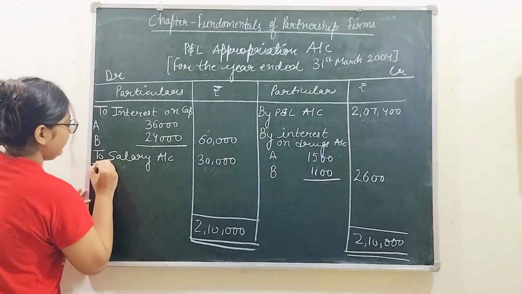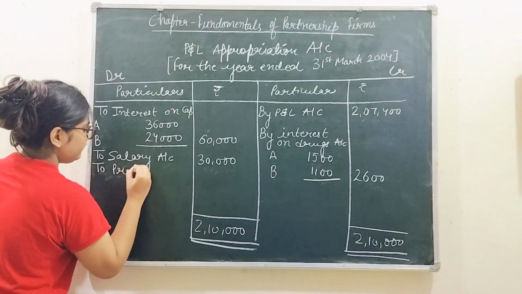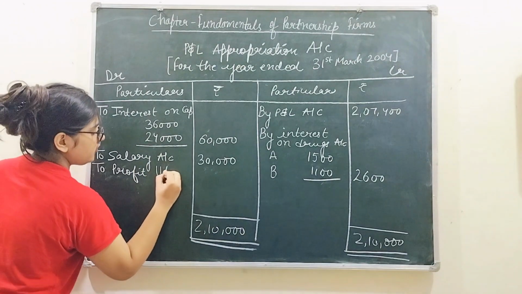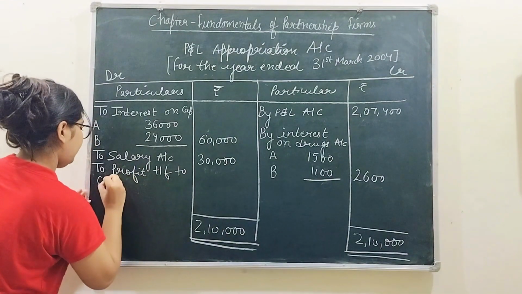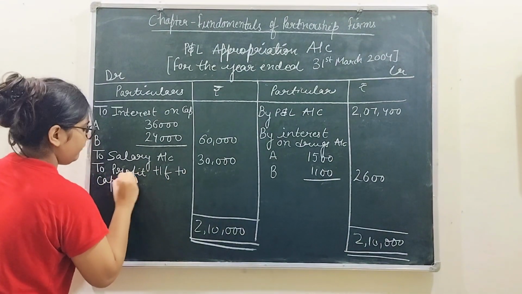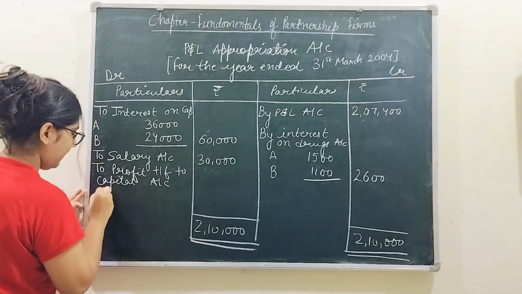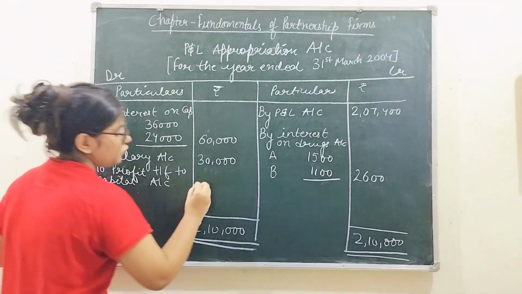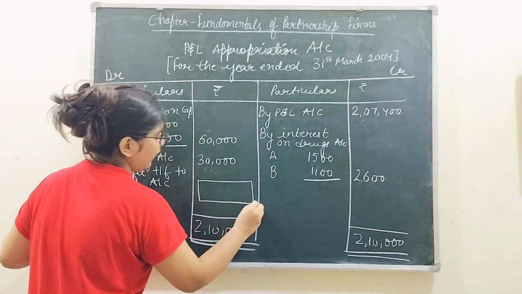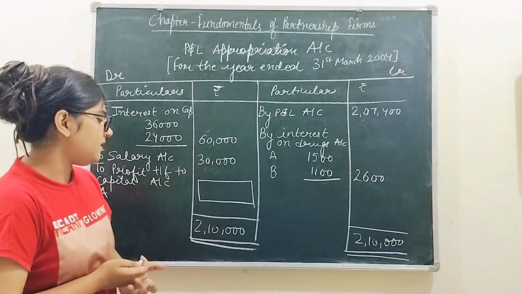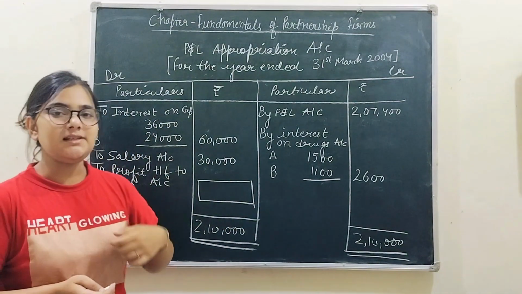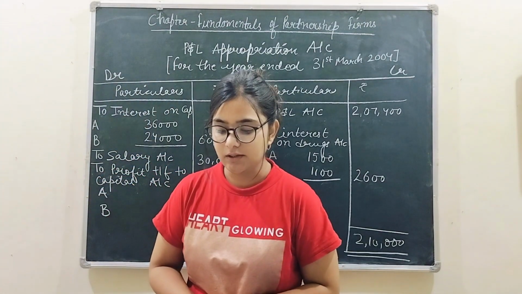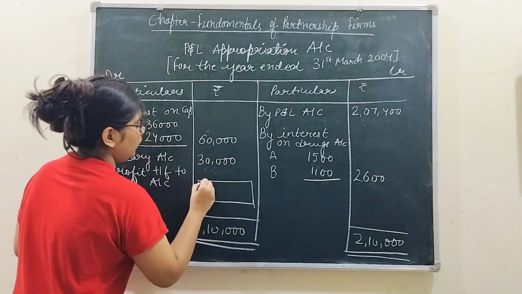Now you are going to calculate the profit which is transferred to the capital account of partners, partner A and partner B, right? So first of all, calculate the amount that you are getting after deducting all the expenses. 2,10,000 minus 60,000 and minus 30,000. So you are getting 1,20,000.